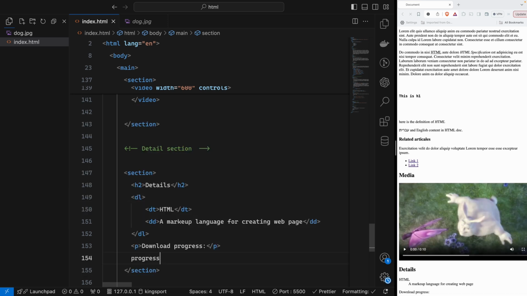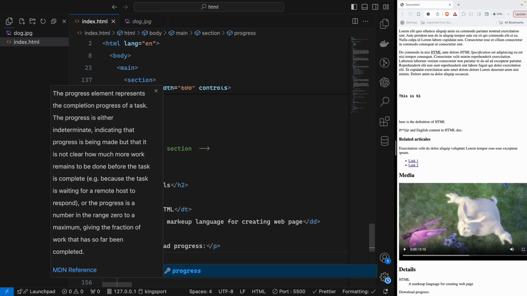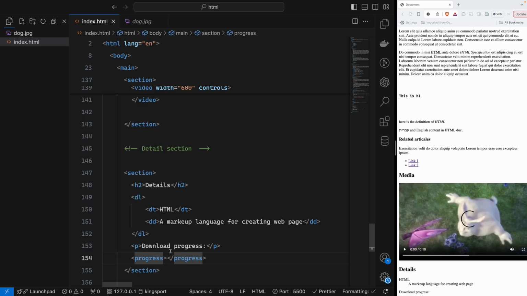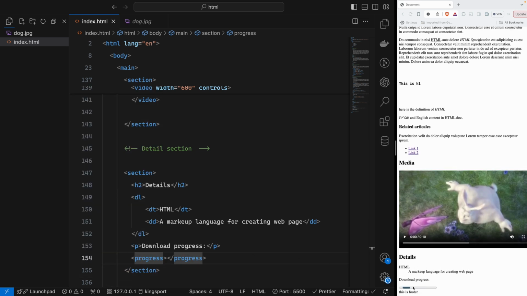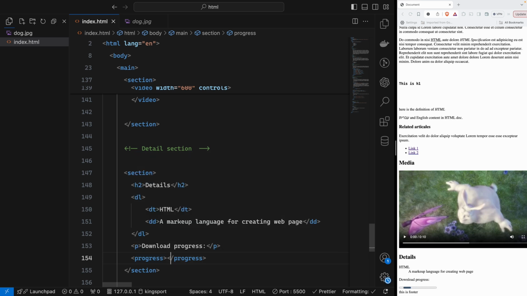progress. So that progress is for when you download an image or when you download a video. If you want to show the progress animation, you can use that progress. In that progress, we can define the percentage, for example 70% is finished, or 80% is finished, something like this.